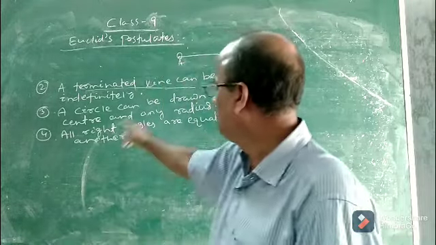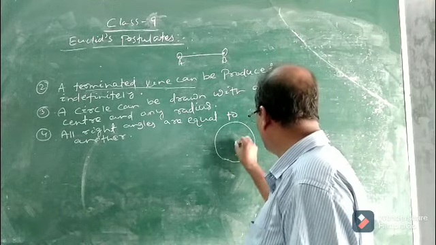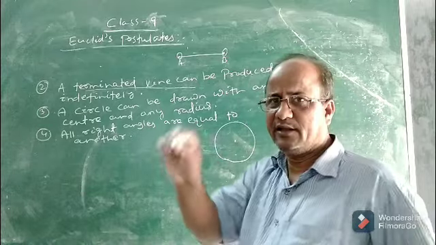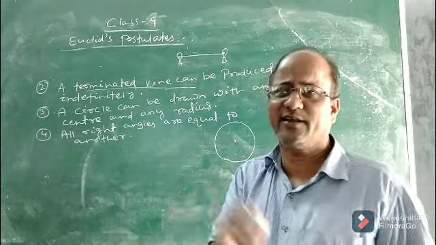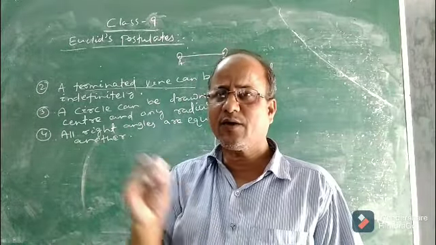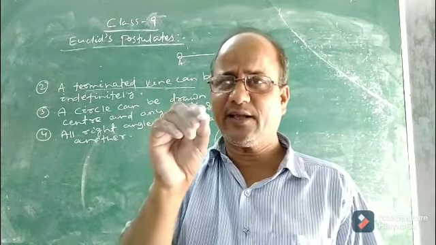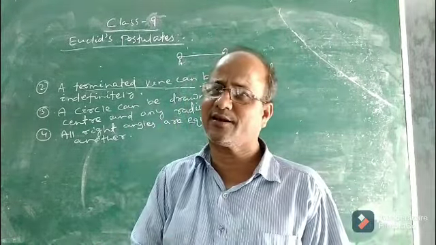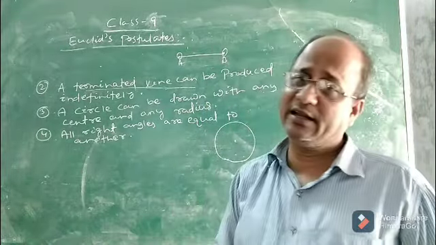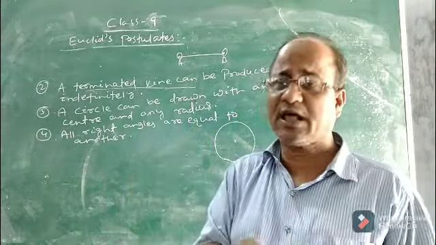And to draw a circle, we require the radius. So Euclid said that a circle, this is a circle, can be drawn with any center, anywhere. Any point can be taken as the center and any radius. Taking any radius, you can draw a circle, 2 cm, 3 cm, 4 cm, whatever. So whatever the radius of a circle may be, if it is given, you can take any point and draw a circle. So a circle can be drawn with any center and any radius. This is obvious and it is true. So this is your Euclid's third postulate.